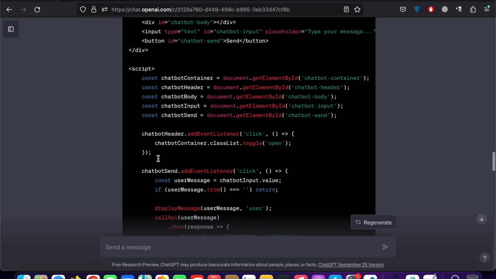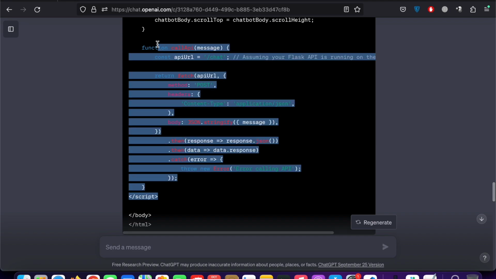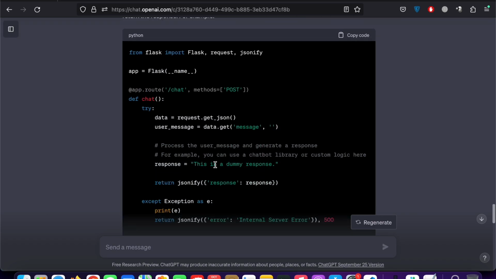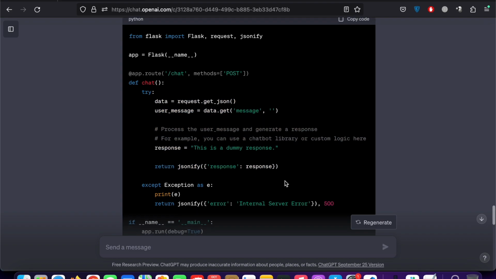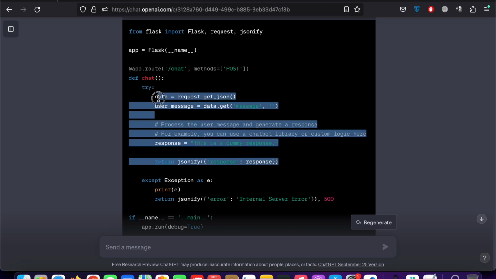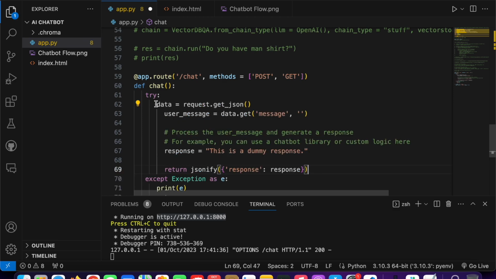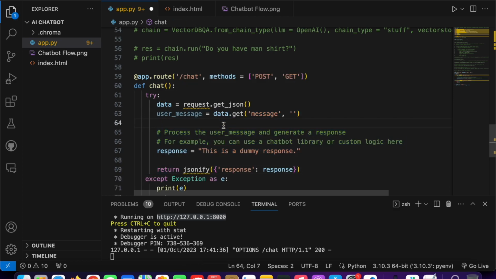So ChatGPT adjusted this API a little bit. We already did that part, because it just changed our endpoint. We already changed our endpoint, and then it changed our Flask API. This is how. So let's understand it line by line. It just changed these lines of code in the try block. Go here and just directly replace it. I am even showing you how you can use ChatGPT to help in your productive work.